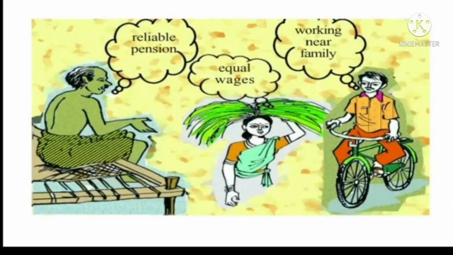See students, here one old man is thinking he wants a reliable pension, a woman farmer wants equal wages with men, and one man is thinking of working near his family. For example, if you get a job in a far-off place, you would consider many factors apart from income.